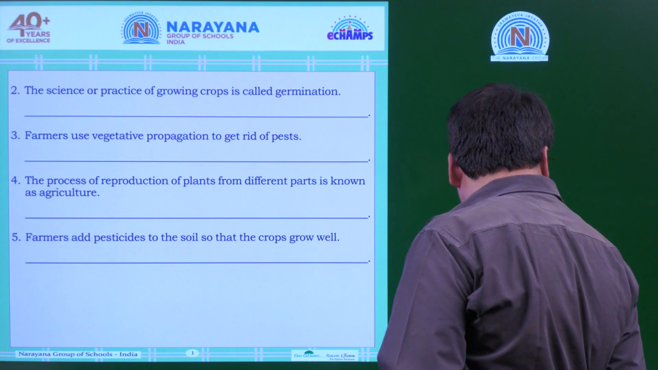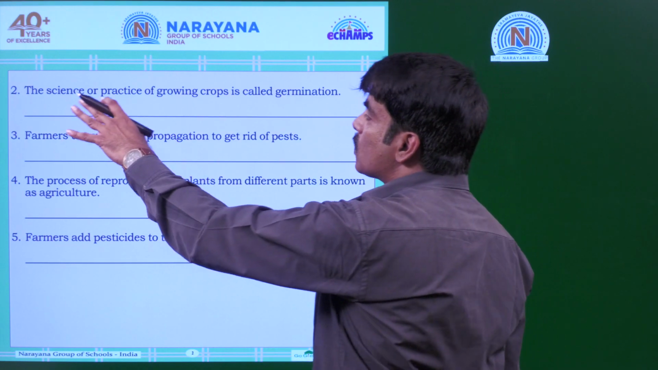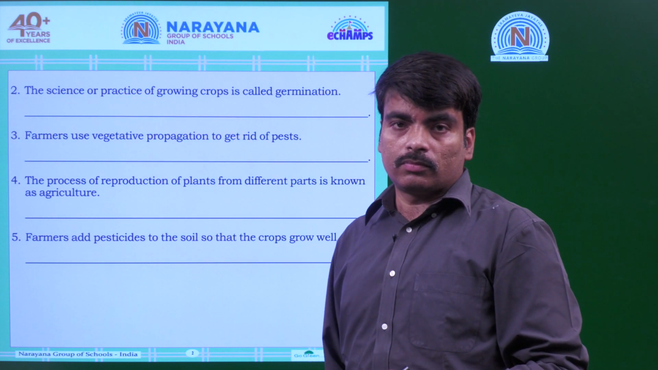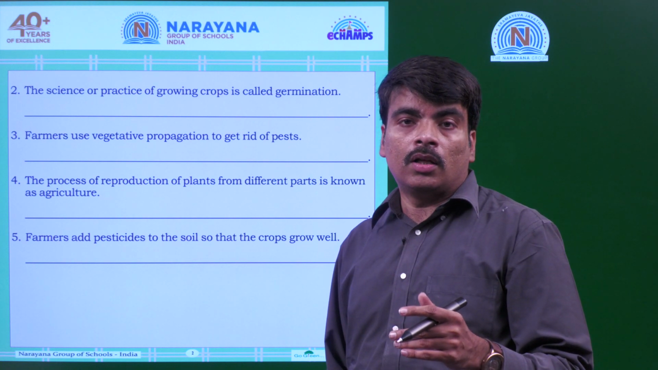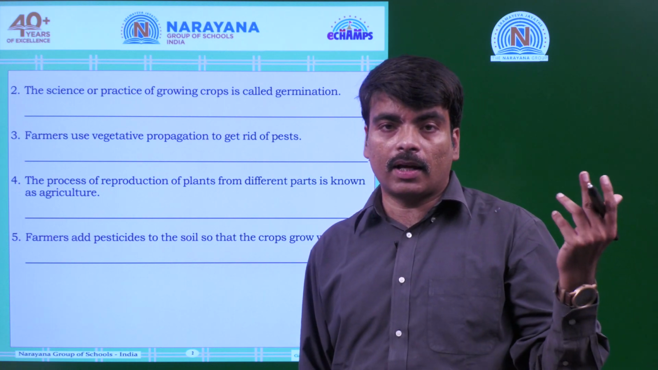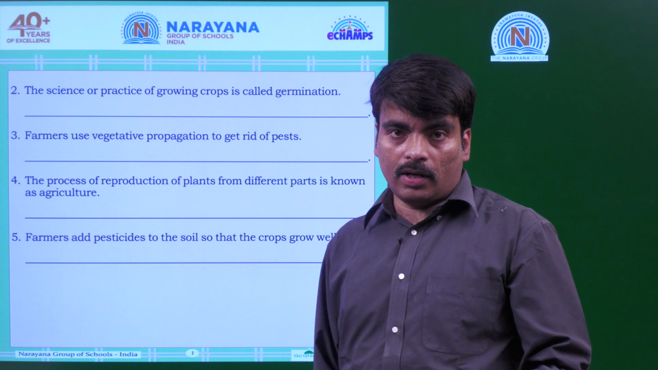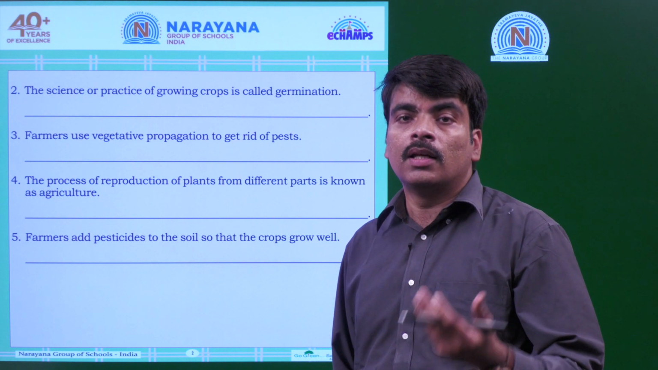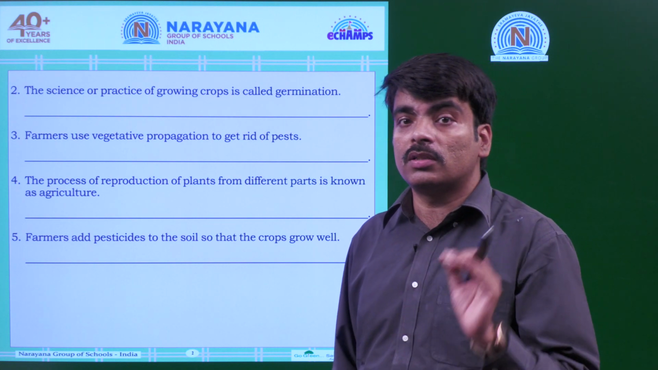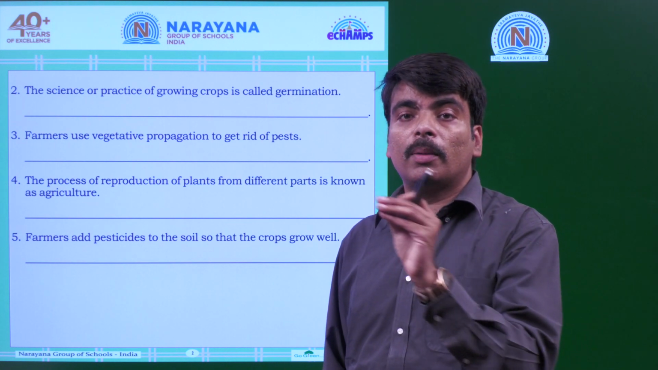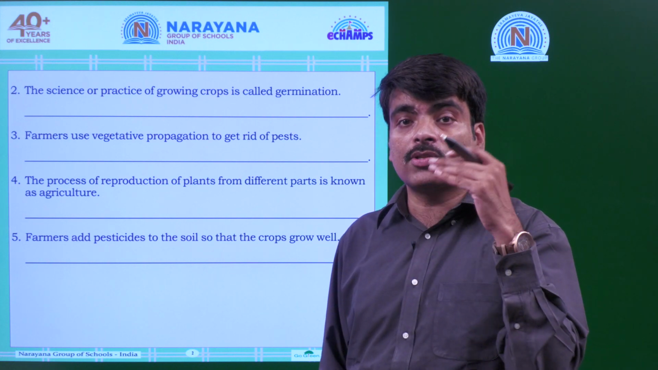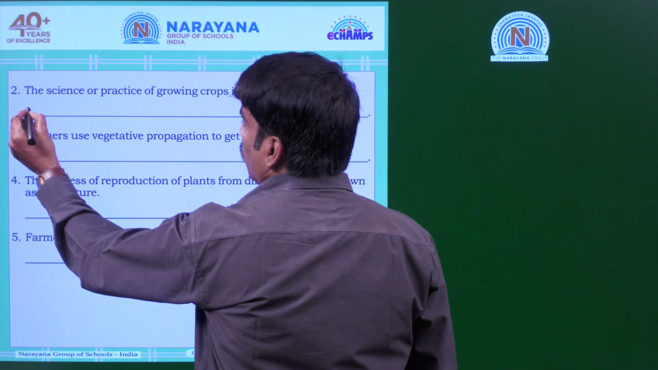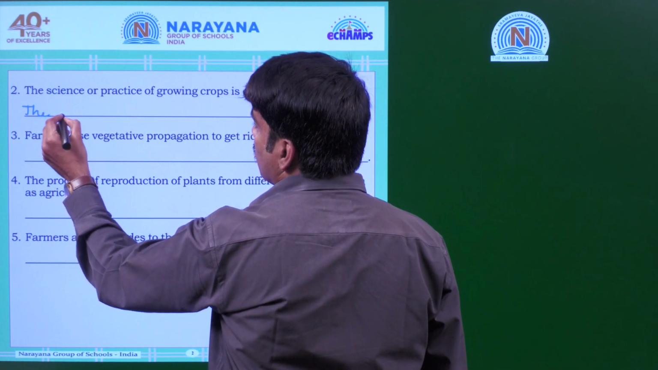Now coming to the next question. The science or practice of growing crops is called germination. Crops are grown where? In the field, in the agricultural field. The process of growing new crops is called agriculture, not germination. Germination is growth of seed into a plant, whereas growing crops is the science of growing crops. It is agriculture.